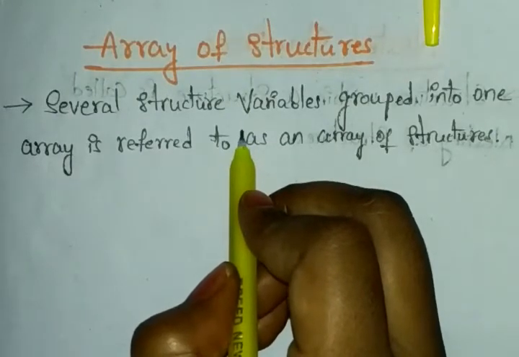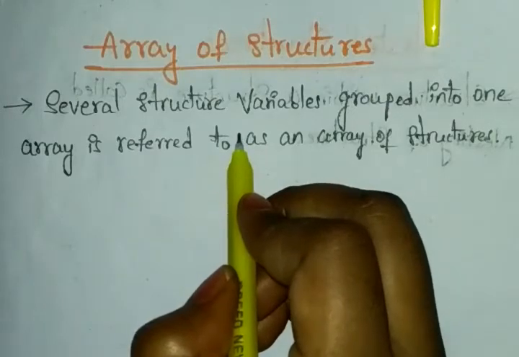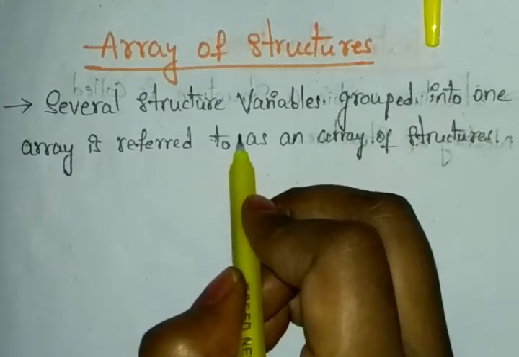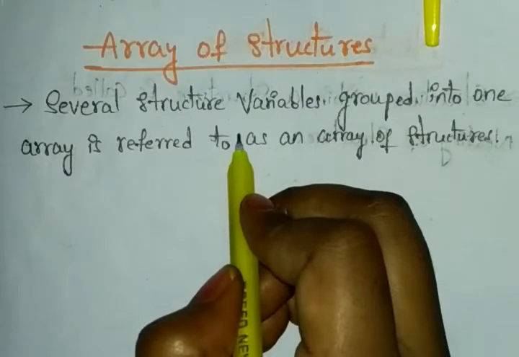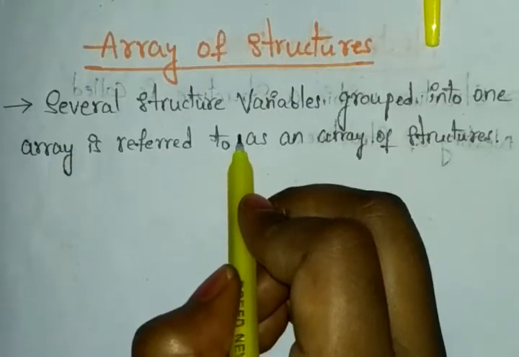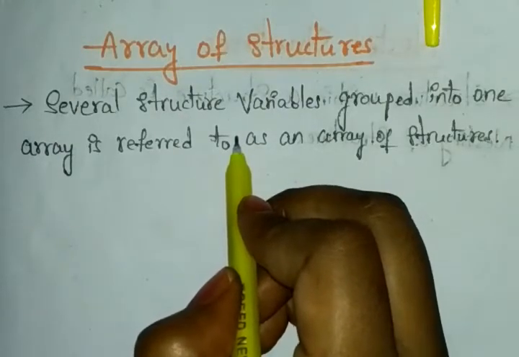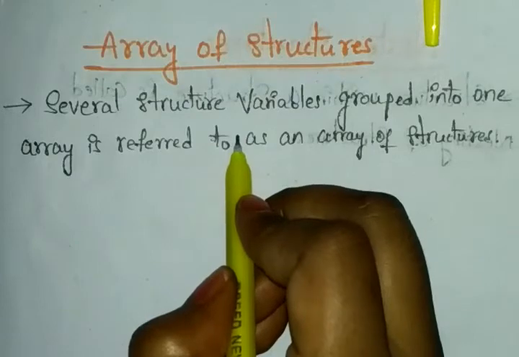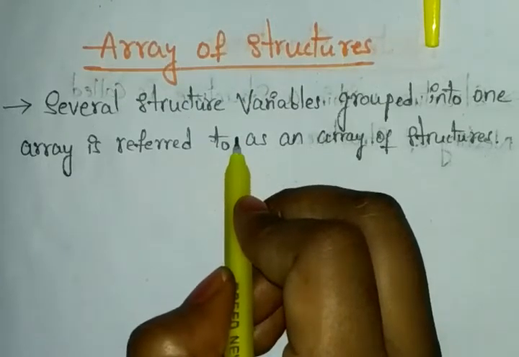Then the products are declared as our structure members. The structure will have the data types with the structure members, right? Once the product is declared, it will automatically have the structure members, and also it will have the stores. The stores can be considered like structure variables.